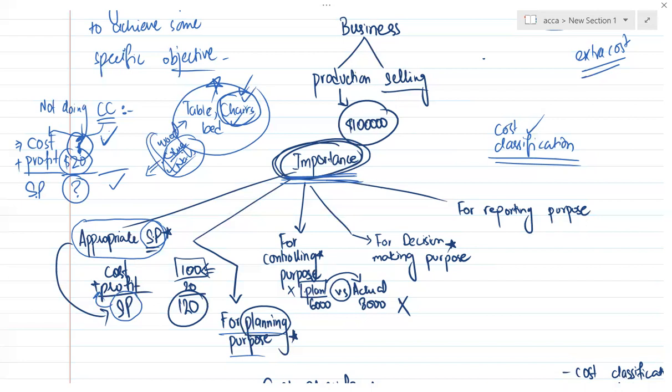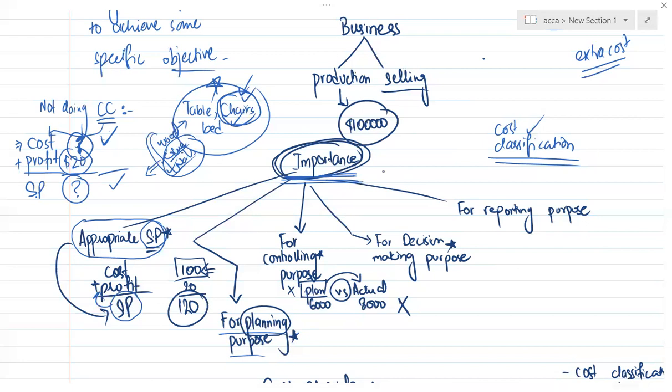Yes, if we are doing cost classification, we can easily calculate and judge how much amount should be used by each department, how much money should be given to them, and how much should be written in the plan. So for achieving the planning purpose, you should do cost classification. If you're not doing it, you can't achieve the planning purpose. That's the second advantage, the planning purpose.